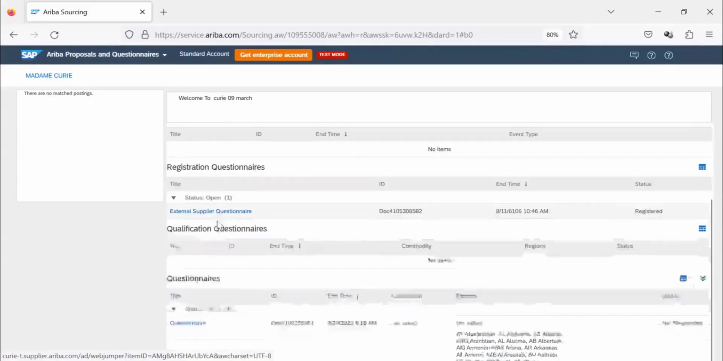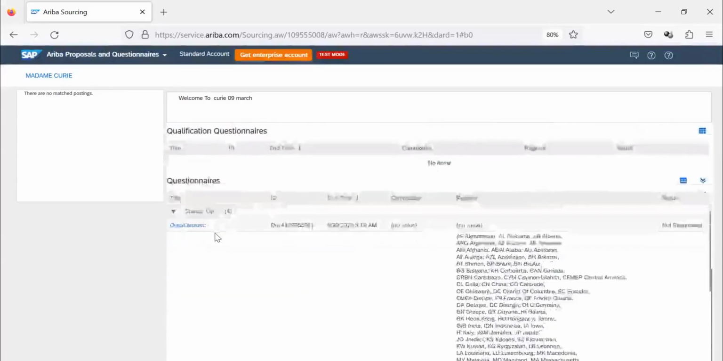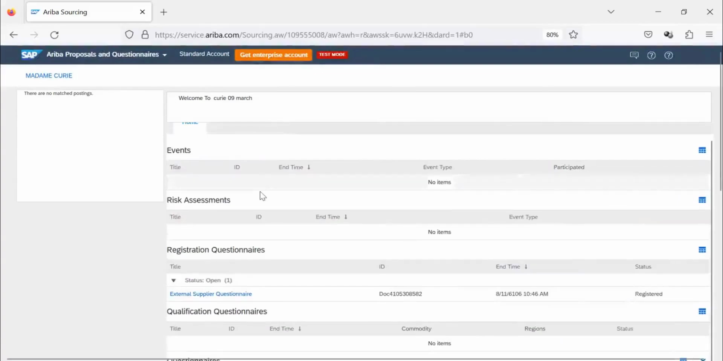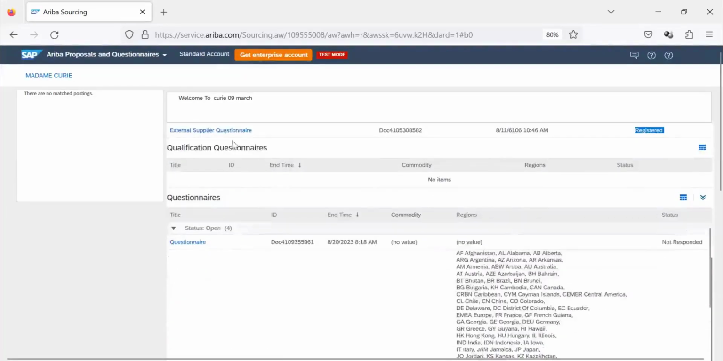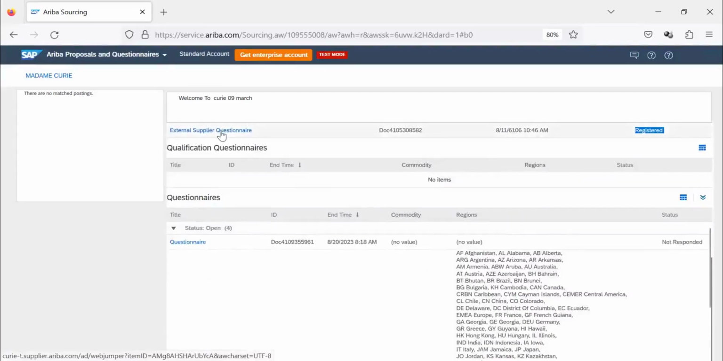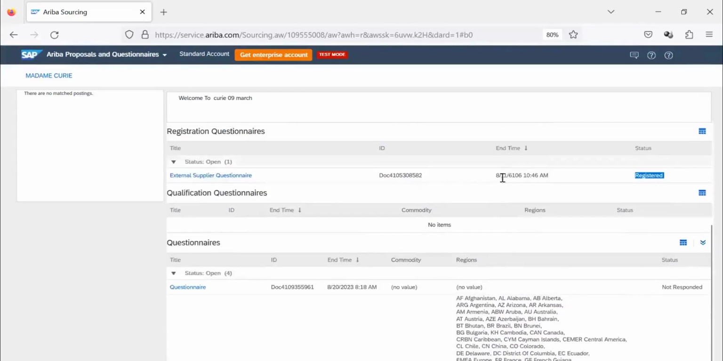An external supplier questionnaire has come in, and there are certain questionnaires, so let's select this one. Yeah, you can see the status is registered. If you want to edit, you can still open this and edit and respond before the time. Someone has put the time as 61:06.